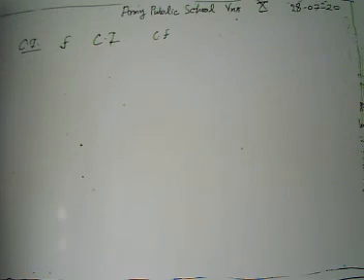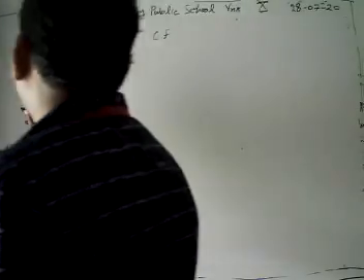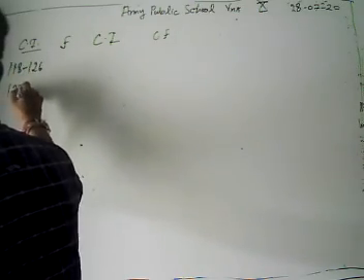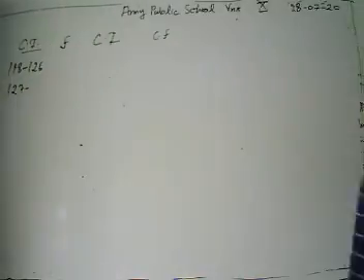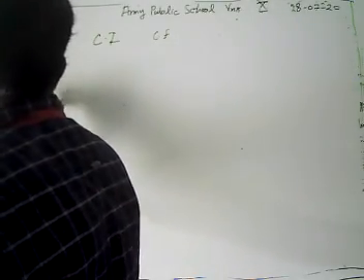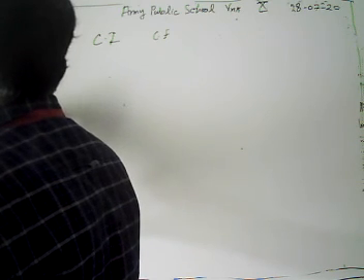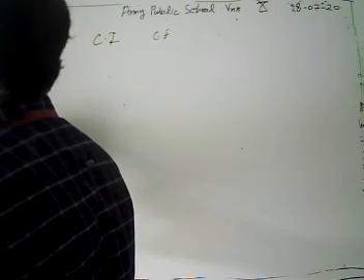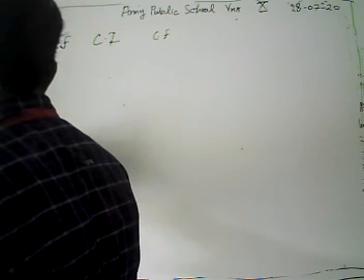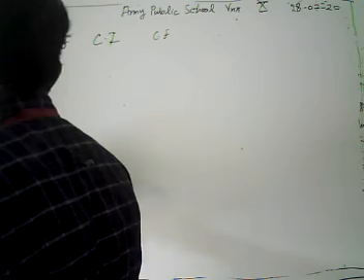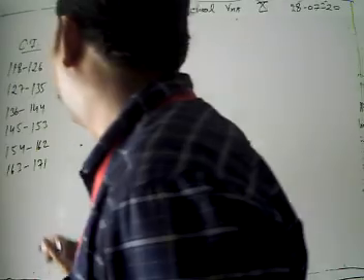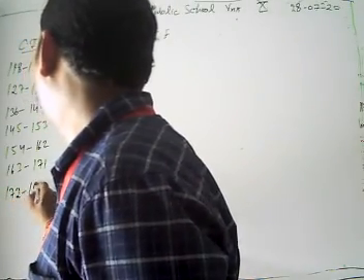What do we have? We have 118 to 126, then 127 to 135, then 136 to 144, 145 to 153, 154 to 162, 163 to 171, and 172 to 180.